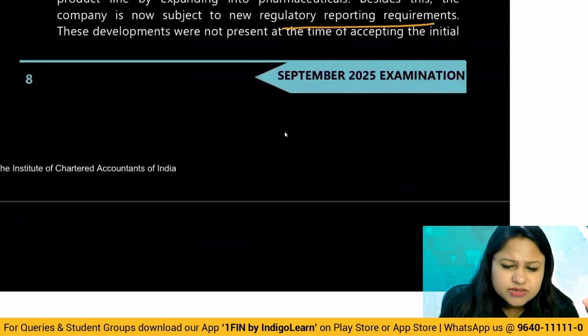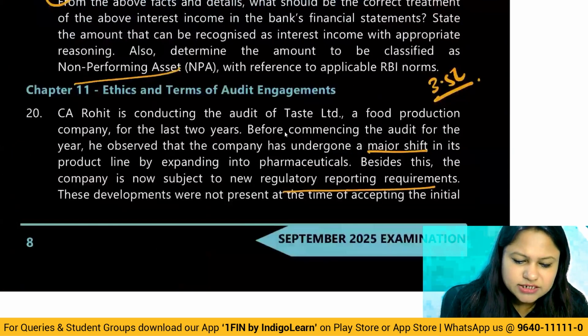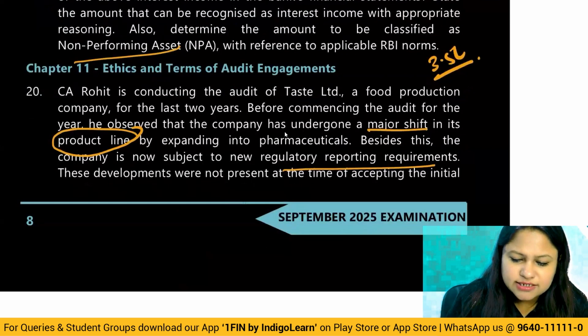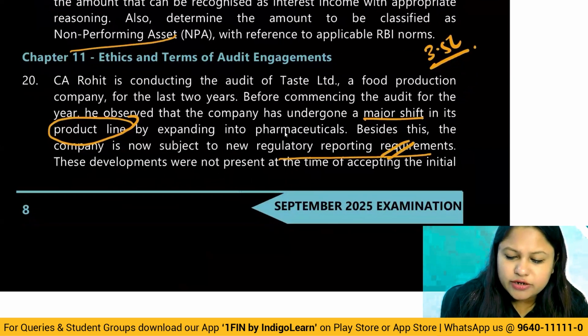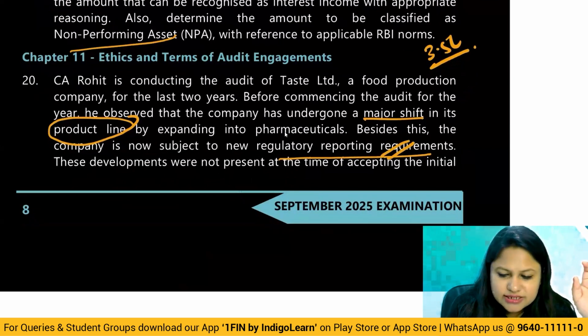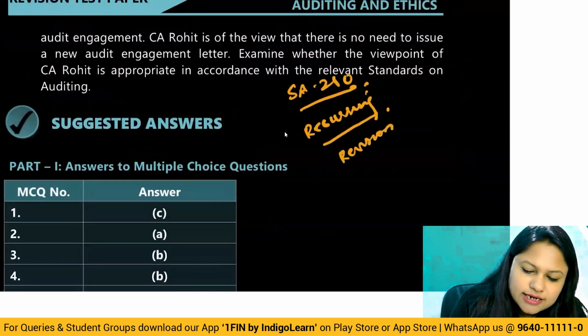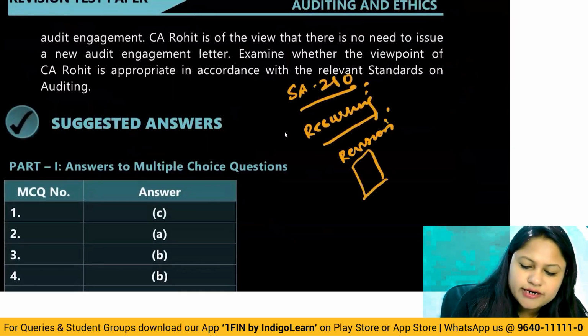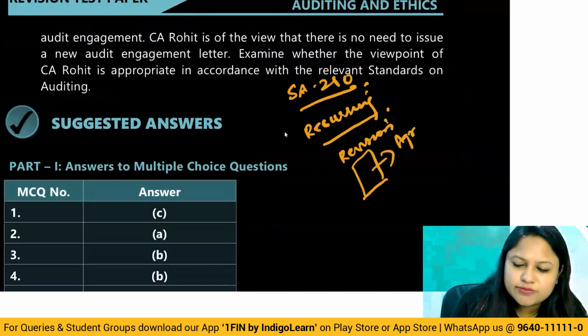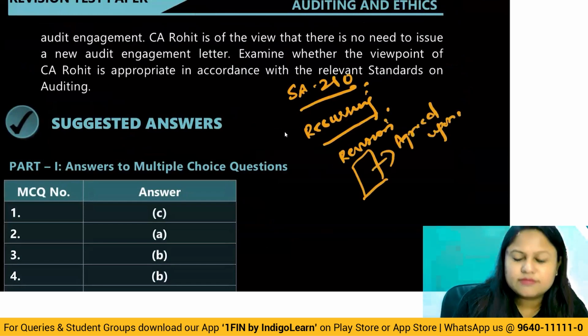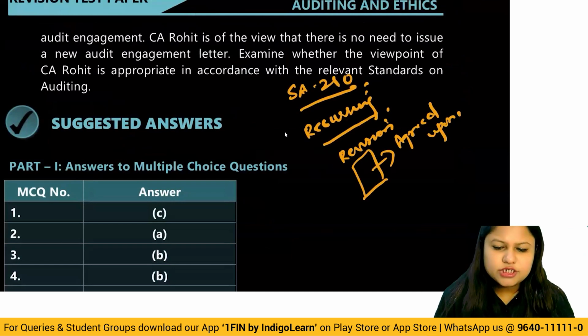So in this case, if you look at it, there has been a major shift of the product line. So there is a change in the business line, plus new regulatory requirements also are there. So in this case, is it required to revise the engagement? Yes. So here, as per SA 210, revision is required. So they have to draft a new engagement letter and again get it agreed upon by both the auditor and the client. All right. So this was SA 210, the last question.